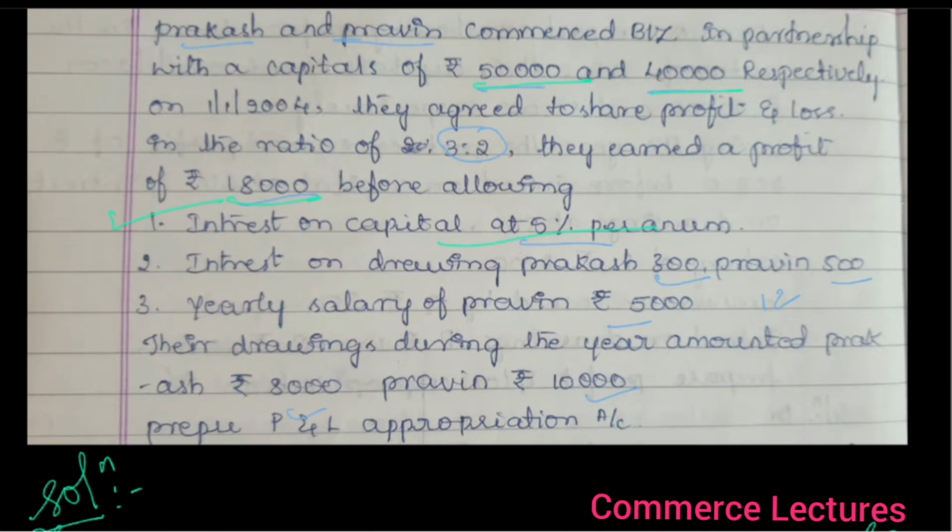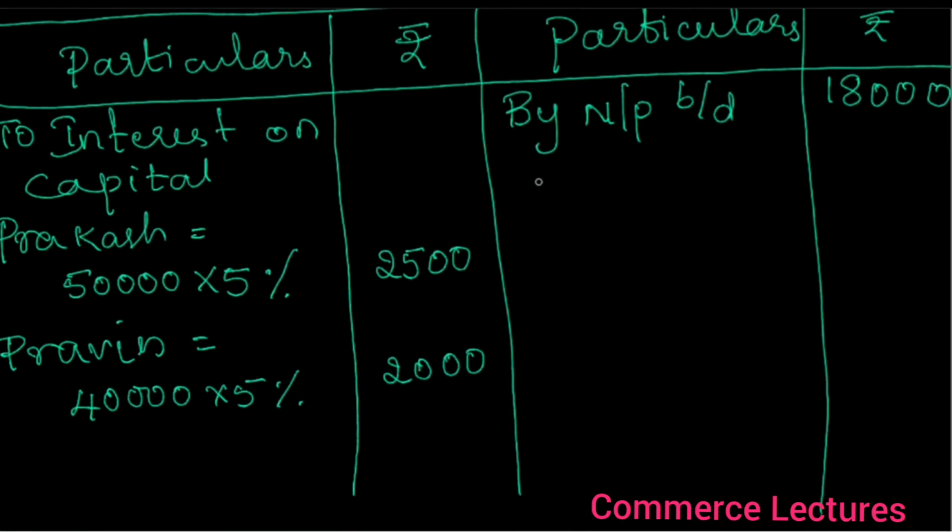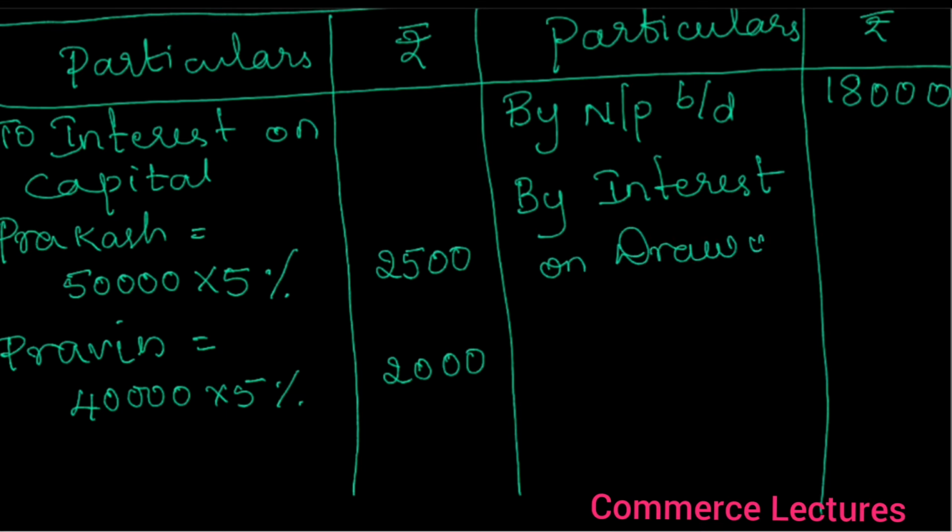Now come to the second point, interest on drawing. Directly the amount has been given, 300 and 500. 300 for Prakash, 500 for Praveen. This will come on the credit side, by interest on drawings.